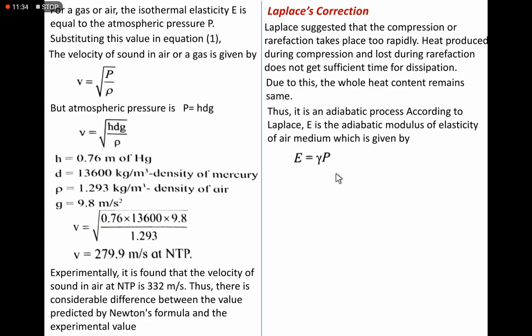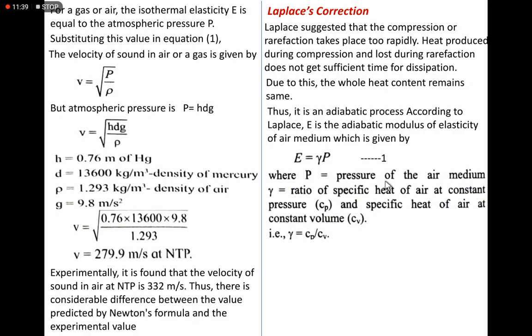This is equation 1, and P is the pressure of the air medium, gamma is the ratio of the specific heat of air at constant pressure and specific heat of air at constant volume. This ratio is a constant, and it is gamma. For an adiabatic process, this gamma is 1.4.